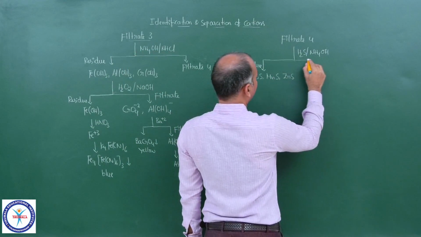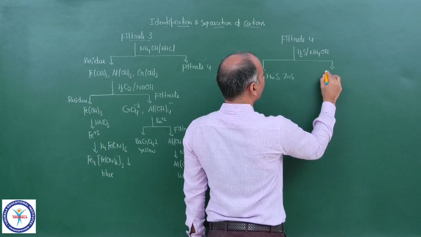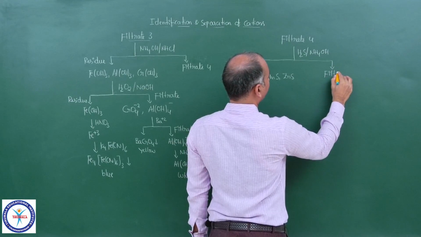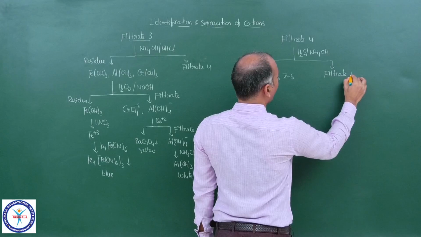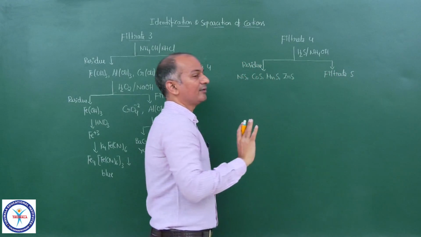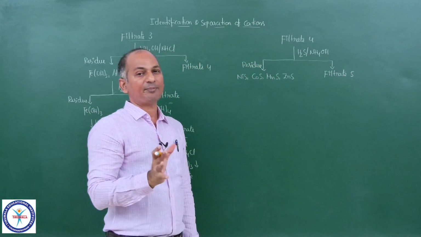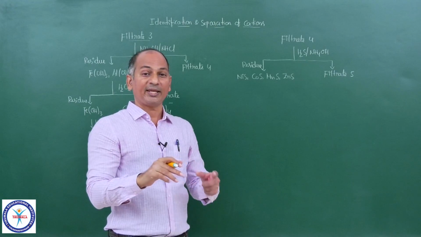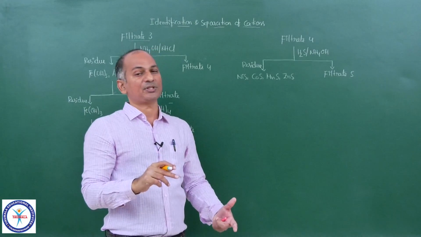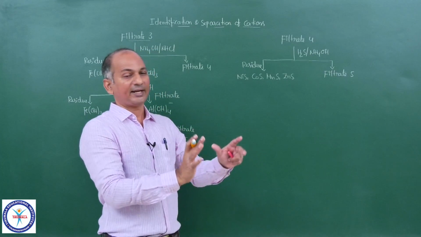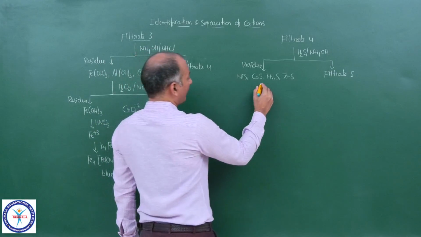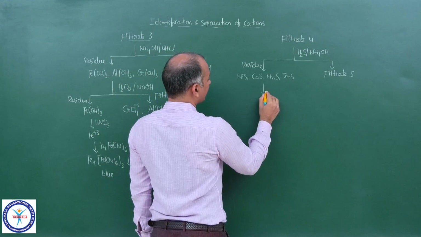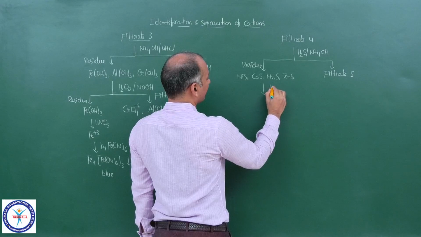And you will get the filtrate 5, and with that we will move on to the 5th group. Now I won't talk anything about that filtrate 5. That filtrate 5 contains Ba+2, Ca+2, Sr+2, Na+, K+, Mg+2. We will talk about them later. Now come to the residue. Now you dissolve this mixture in HCl.